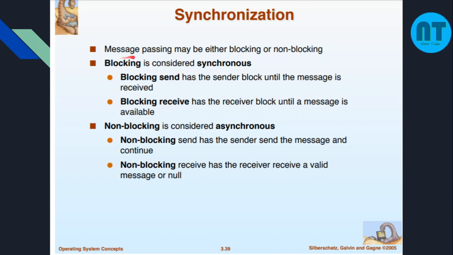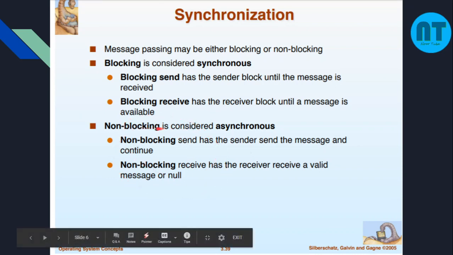So they are considered synchronous. Why synchronous? They send the data and wait for some time for the receiver to receive the data. So they are in synchronization with one another, in cooperation with one another. But non-blocking message passing is considered asynchronous. That means there is no need of dependency. You keep on sending the message from the sender, and let the receiver keep on receiving the message. There is no identification of whether it has been received or not. That is not considered in the non-blocking way of communication.